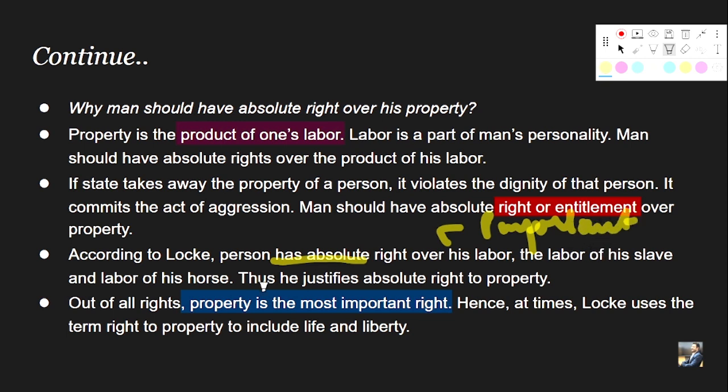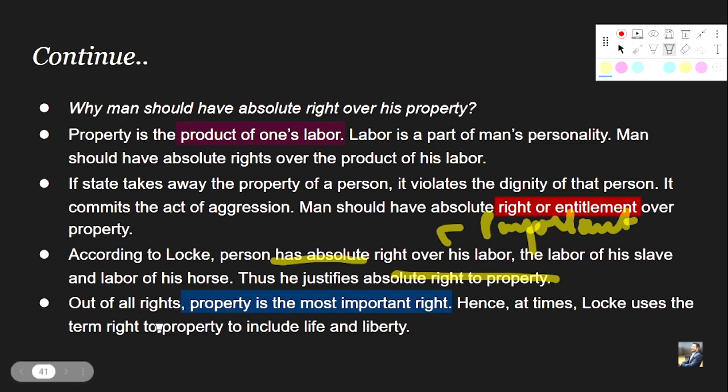The labor of his slave and the labor of his horse, right? Thus he justifies absolute right to property. This is why he is justifying the absolute right of property, that property is the product of one's labor. Property is the product of one's horse, which are very much pertinent to the life and liberty of the individual, right? Out of all rights, property is the most important right, right?